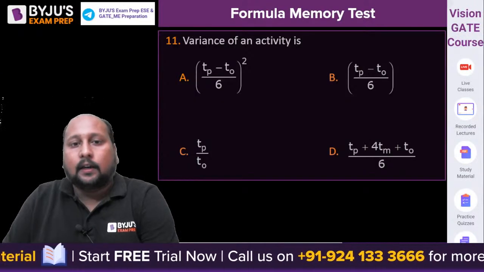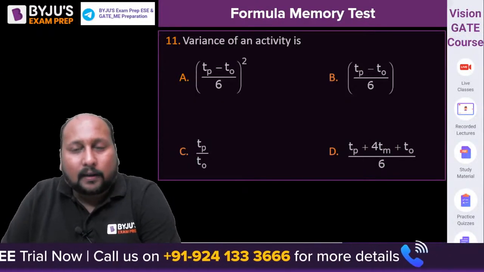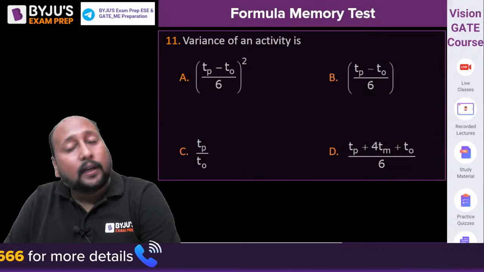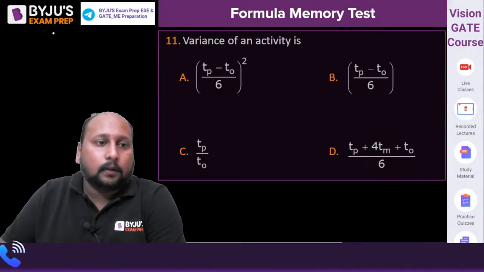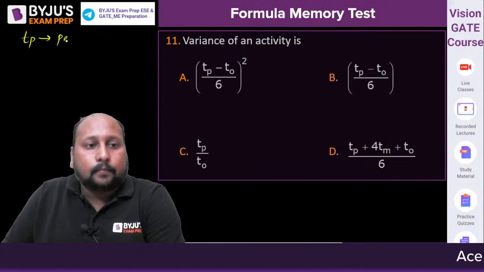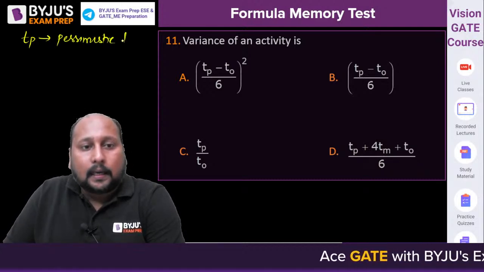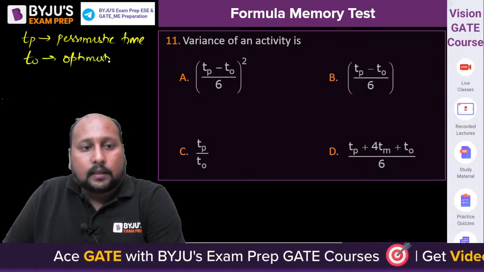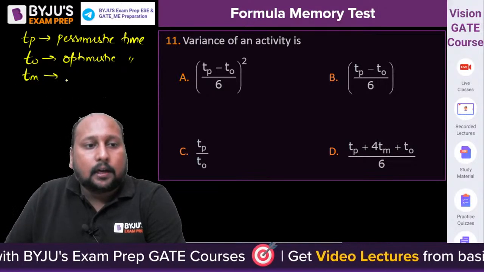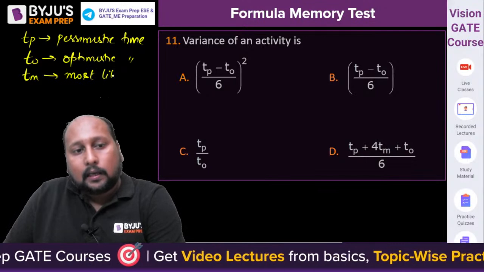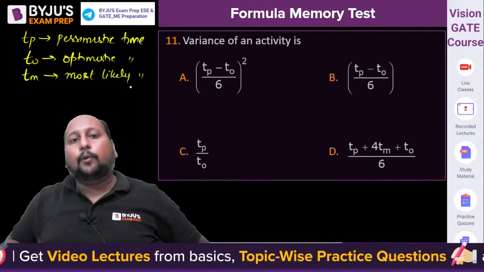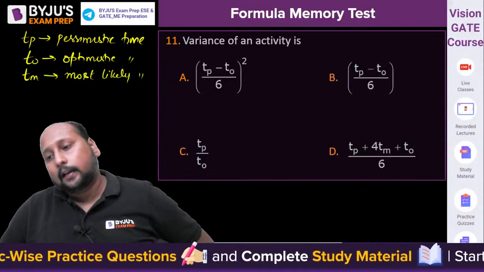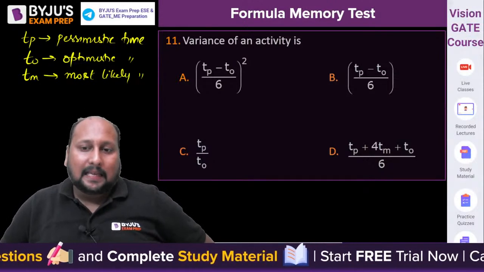Next question, question number 11, from PERT CPM, basically from PERT analysis. The variance of an activity is where TP is the pessimistic time, TO is the optimistic time, and TM is the most likely time. So you have to tell me which of these is giving the correct formulation of variance for an activity. A, B, C or D?